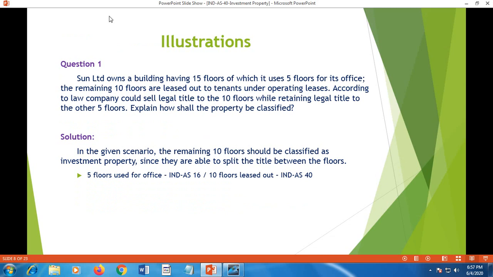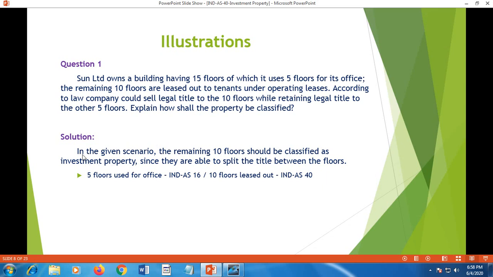Now we shall consider certain illustrations. Question 1. Sun Limited owns a building having 15 floors, of which it uses 5 floors for its office. The remaining 10 floors are leased out to tenants under operating leases. According to the law, the company can sell legal title to 10 floors while retaining legal title to the other 5 floors. That means there are 15 floors, but there is a possibility of clear-cut demarcation between 10 floors and 5 floors. 5 floors are used for office and 10 floors can be leased out or sold. That type of possibility is there.